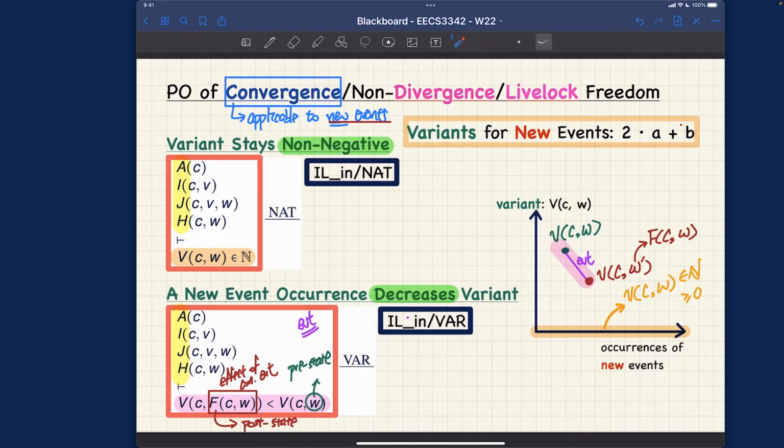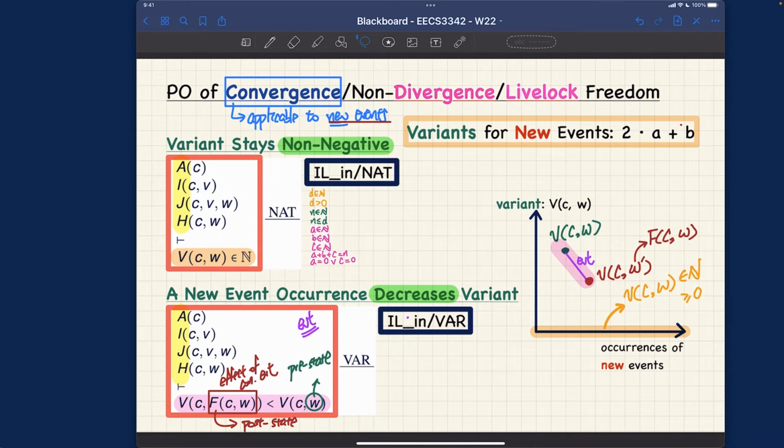Let's now try to do some exercise about formulating this proof obligation as a sequent. Let me now focus on IL in, the new events, and the exercise will be for you to do IL out. All right. And the hypothesis over here, AIH, is very standard, which we did also for other proof obligations. To save our time, I'm just going to draw that in 1 second. Done. Over here, right?